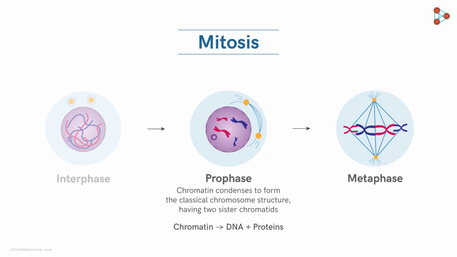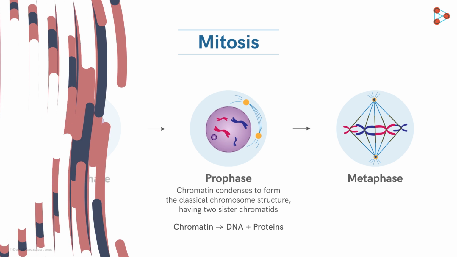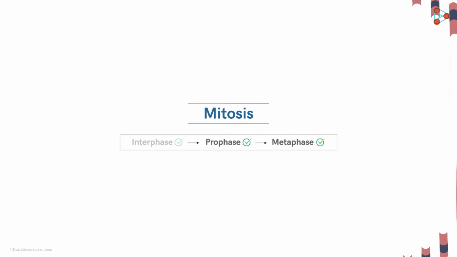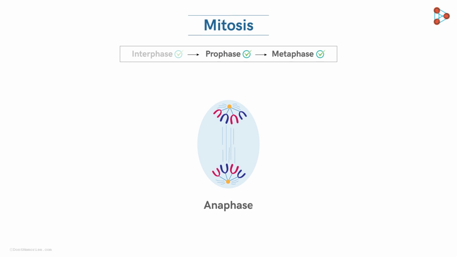That's right. Formation of the equatorial plate. The chromosomes align at the equator, forming the unique metaphase plate. Along with this, the cell undergoes many other changes as well. The centrosomes reach the opposite poles. Also, the mitotic spindle attaches to the kinetochores of the respective sister chromatids. All these changes prepare the cell to enter the next phase of the karyokinesis, that is, the anaphase.